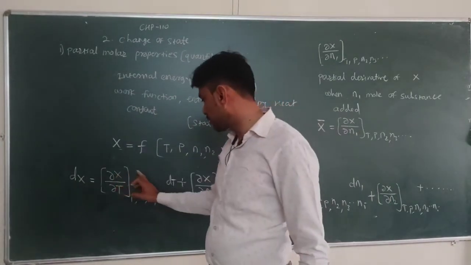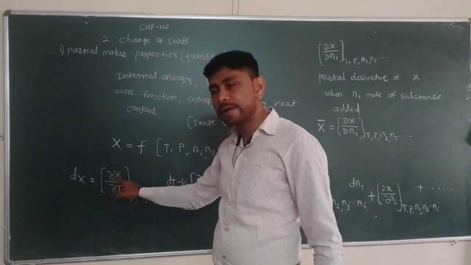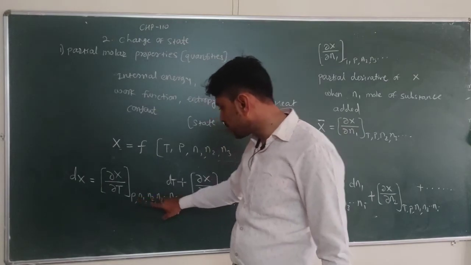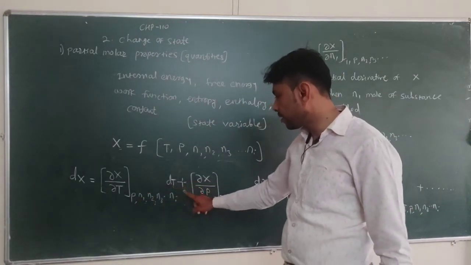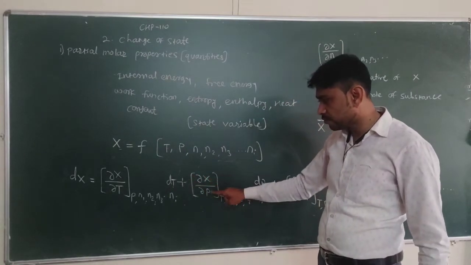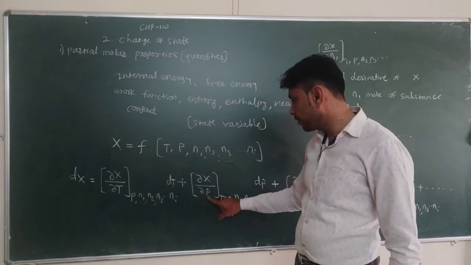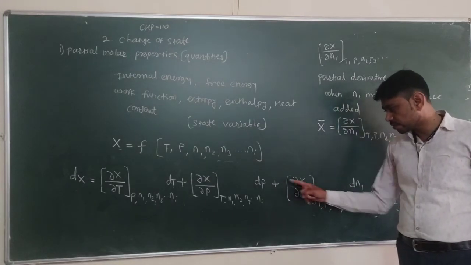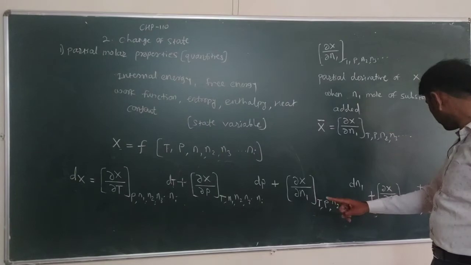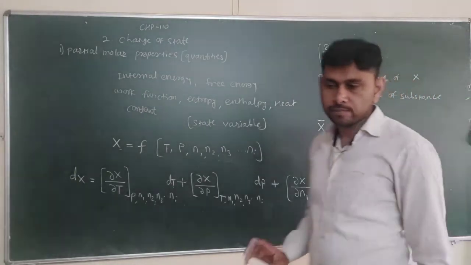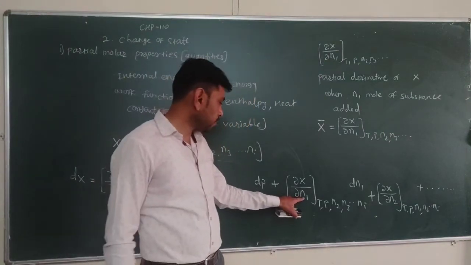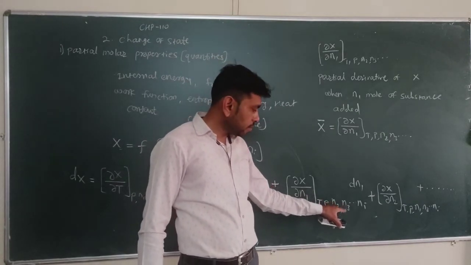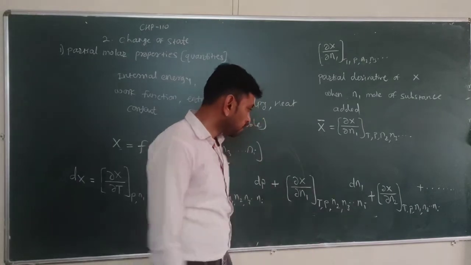So dX is the summation of the first quantity, the change in X with respect to change in temperature, keeping pressure and number of moles constant, times dT, plus the second, the change in X with respect to P, keeping temperature and number of moles constant, times dP. Plus the change in X with respect to dn1, the first constituent, keeping temperature, pressure, and the other numbers of moles n2, n3, ni constant, times dn1.